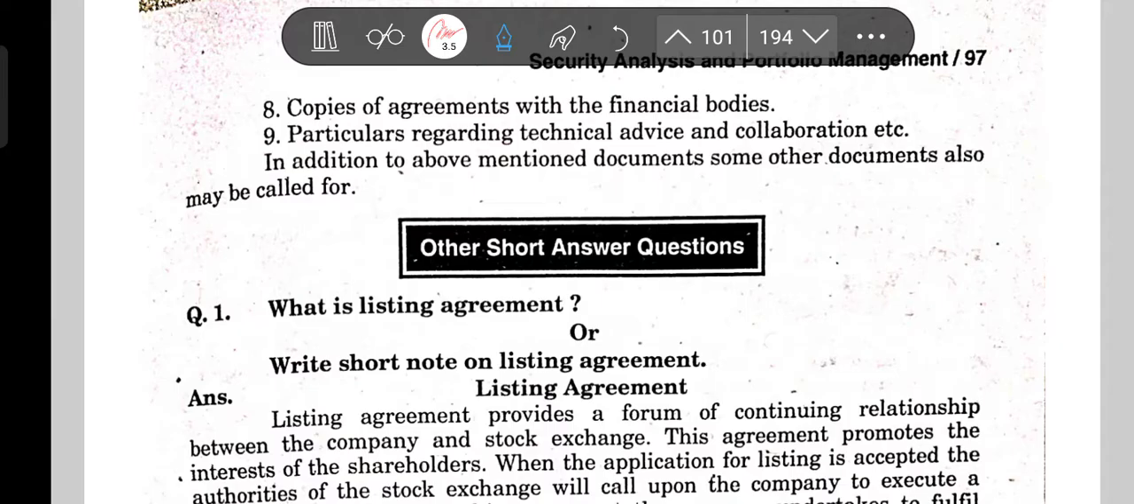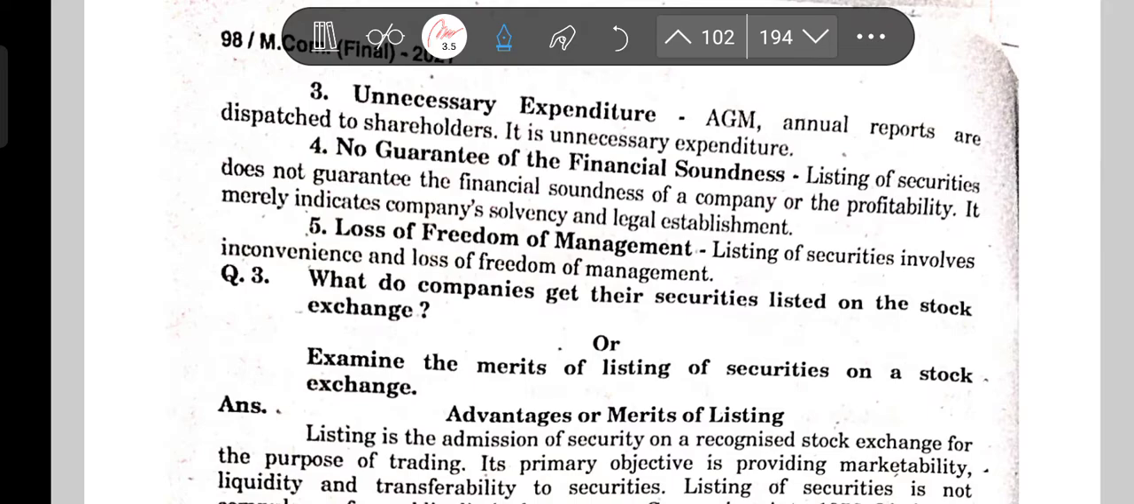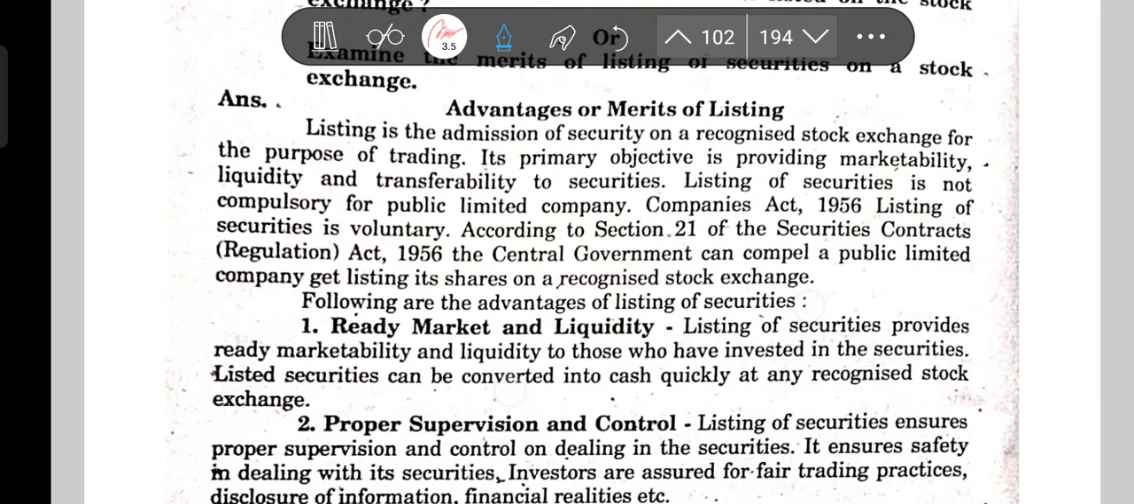So what points have we seen? Various regulatory measures, disclosure of various information, then unnecessary expenditure, no guarantee of the financial soundness, and loss of freedom of management. So these 5 points, do remember: various regulatory measures, disclosure of various information, unnecessary expenditure, no guarantee of the financial soundness, and loss of freedom of management.